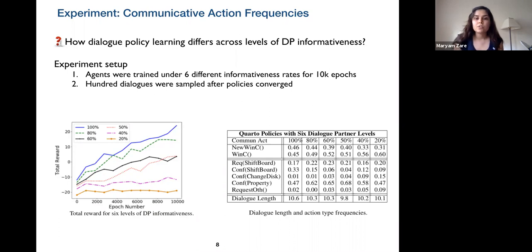And one of the things that we can see here is that the agent tends to ask more WH questions where the DP is more informative, and more yes or no questions when the DP is less informative.